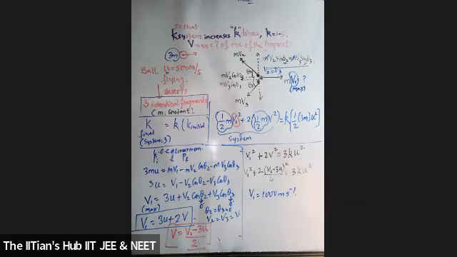Students, for this particular chapter, now only a few more questions remain; we'll just be solving problems. The chapter is completed. The last part was the collision part. Now in the chapter, further you have simply exercise questions, and in the exercise, if you try the first 30 problems, that is more than enough. No need to go beyond that, and also solve the solved questions again, whatever problems we have done and whatever theory you have gone through. After every exercise there is some note given. You need to remember this very clearly and put it down in your books, and that will really help you solve the questions properly.